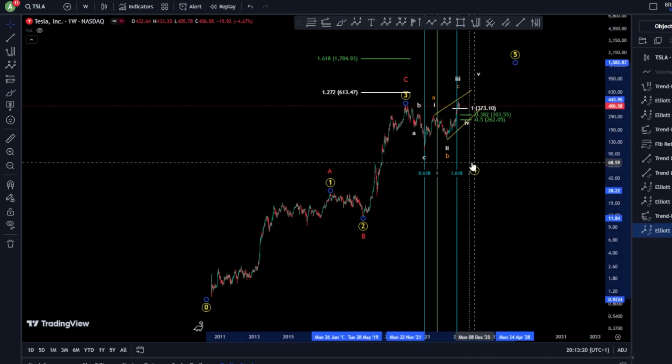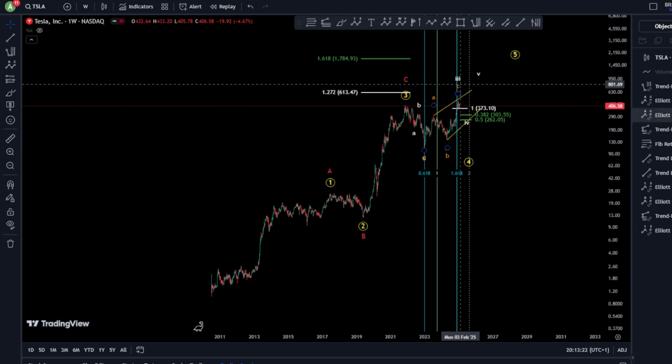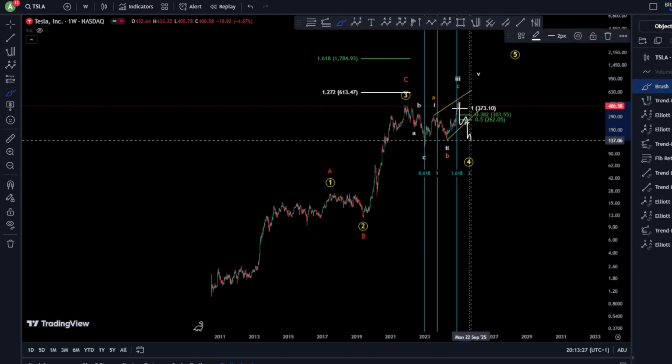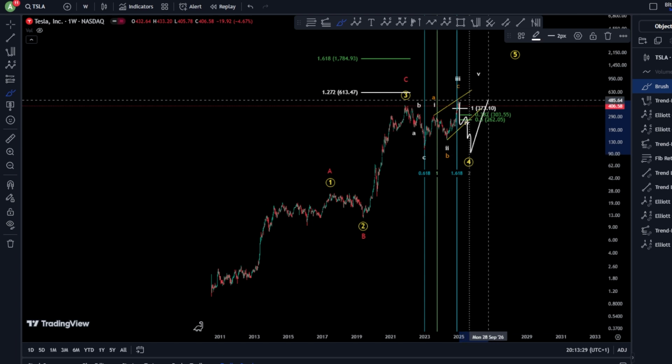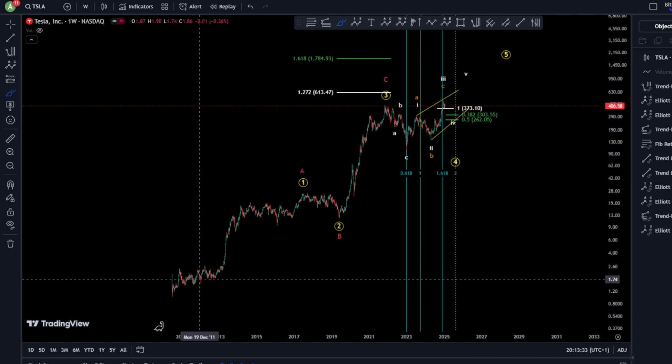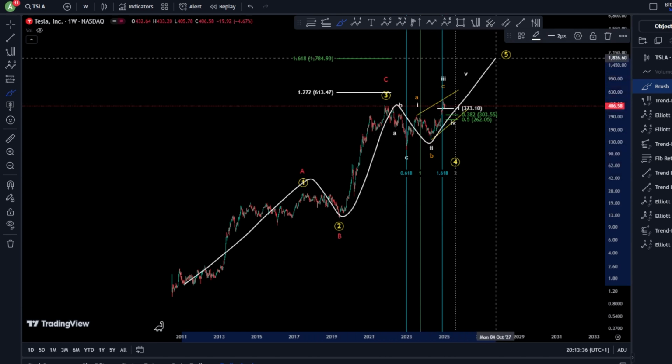It means to bottom, of course, for this wave 4 here, and then start to move toward the upside. So we might see here a kind of a sharp 5 waves toward the downside, and then continuation to finish, of course, this bull run for Tesla as 1, 2, 3, 4, and a 5.